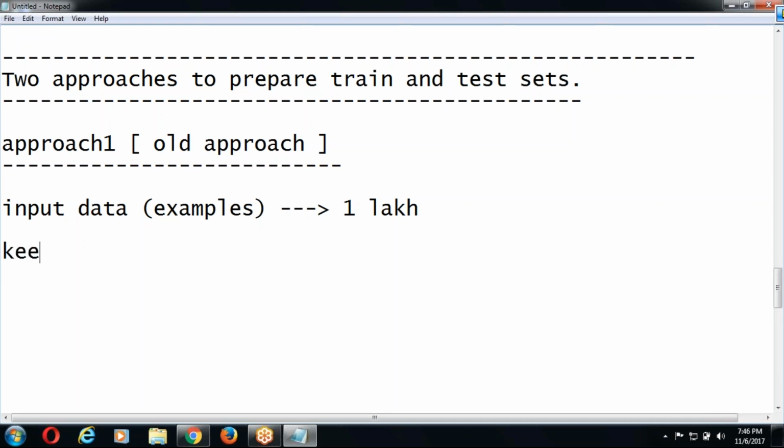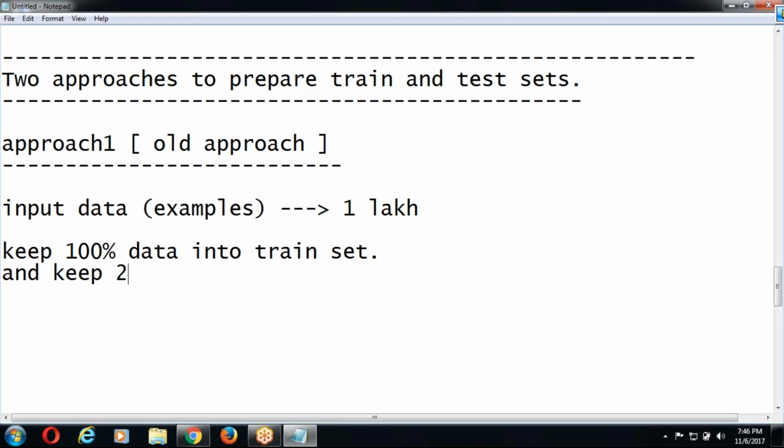Approach number one is keep 100% data into the train set, and keep 25%, it can be 20 to 25 or 25 to 30, it can be anything, I am just writing an example. Keep 25% of input data into the test set.